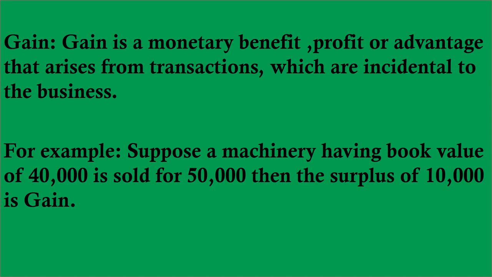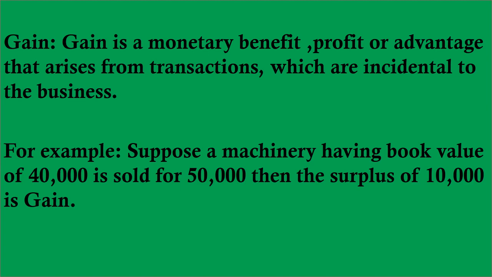For example, profit earned on sale of investment, or if we have sold a fixed asset of our business, the profit, and the nature of gain is irregular, or we can say non-recurring in nature. So gain is a monetary benefit, profit or advantage that arises from the transactions which are incidental to the business.